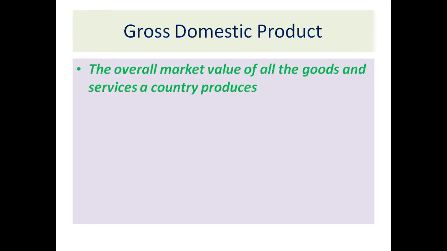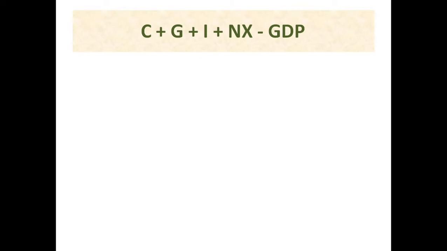Gross domestic product, the overall market value of all the goods and services a country produces. From here we can understand that it is the overall market value of all goods and services. Okay, it includes all. C plus G plus I plus NX equals GDP. By this we will understand GDP easily, step by step.